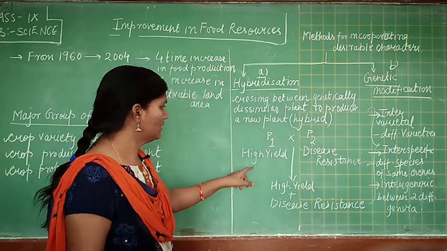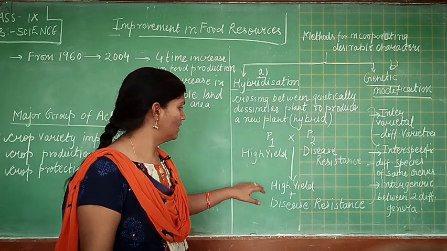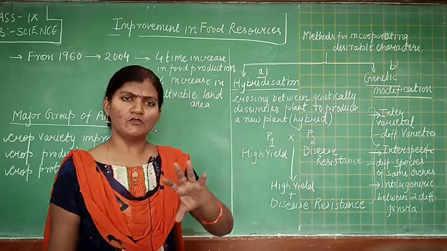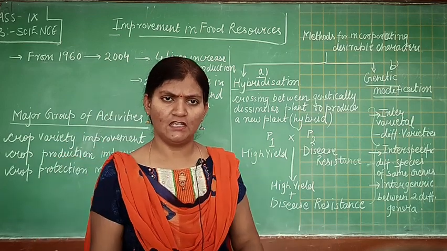Suppose we take a plant P1 which is genetically different from plant P2, and suppose we take a wheat variety.